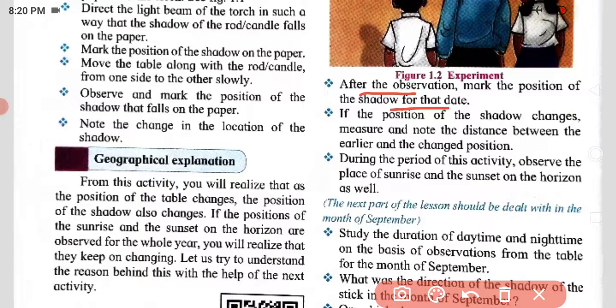If the position of the shadow changes, measure and note the distance between the earlier and the changed position, and we will understand how the position of the shadow changes. During this activity, observe the places of sunrise and sunset on the horizon as well.